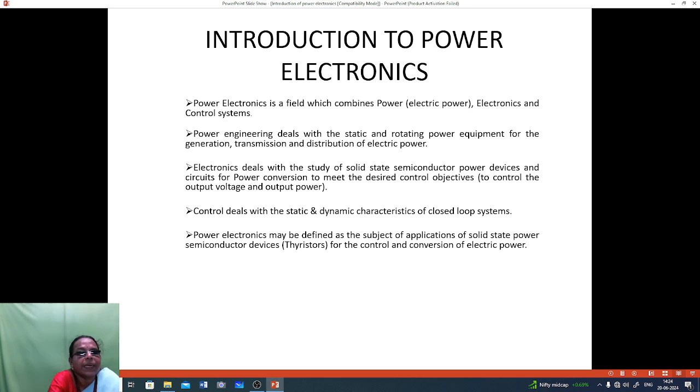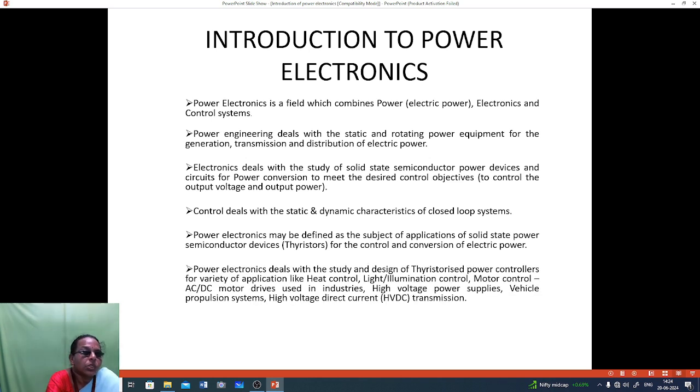So power electronics may be defined as the subject of applications of solid state power semiconductor devices, that is thyristors, for the control and conversion of electric power. So power electronics deals with the study and design of thyristorized power controllers for a variety of applications like heat control, light illumination control, motor control, AC and DC motor drives used in industries, high voltage power supplies, vehicle propulsion systems, high voltage direct current transmission.